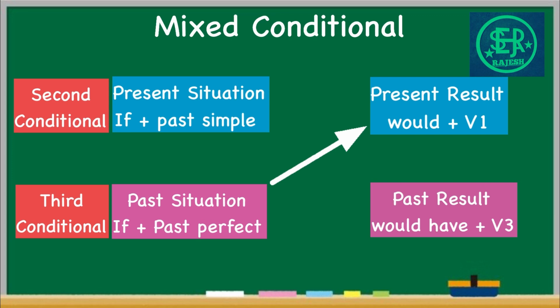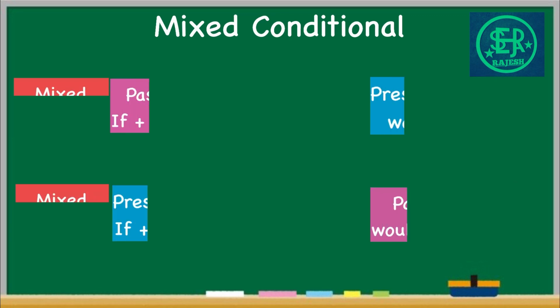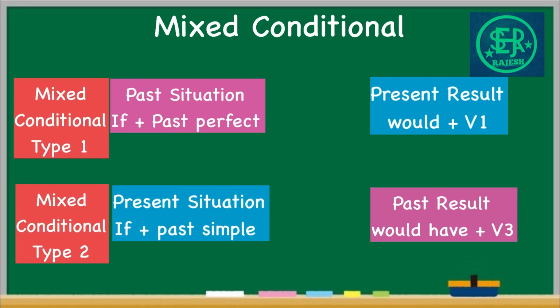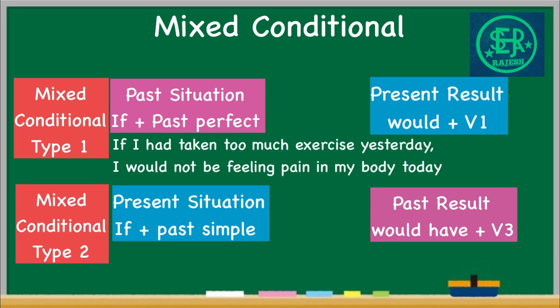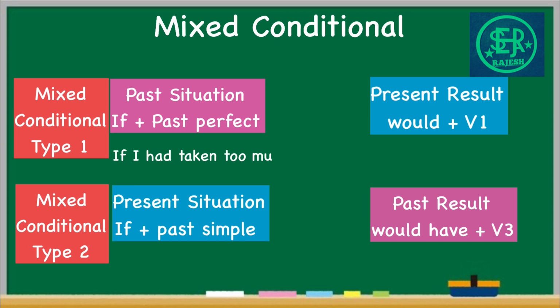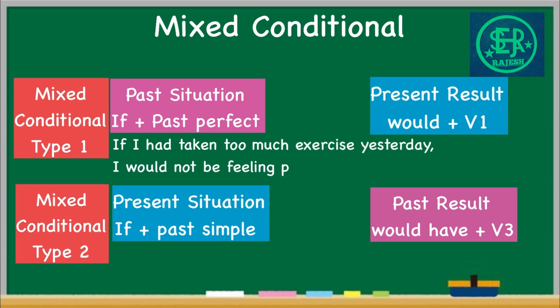Next, the second type of mixed conditional. Now there is a situation in the present and the result will be in the past. How does that happen? Let us look at each of these two types of sentences with an example. If I had not taken too much exercise yesterday, I would not be feeling pain in my body today. So, what happened here? Yesterday, I did a lot of exercise, and as a result, I have body pain today. I say at that time, if I had not taken too much exercise yesterday, I would not be feeling pain in my body today.